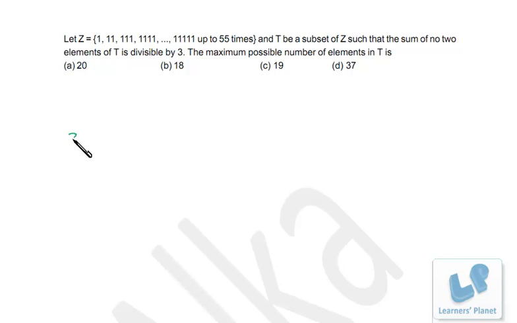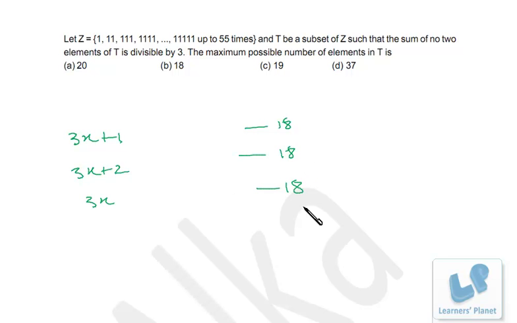Now friends, just look at the elements. The first element is of 3x plus 1 format, right? We have to avoid sums divisible by 3. The second number is 3x plus 2 format. The third number is 3x format, right? In all there are 55 numbers. First, second, third, 4, 5, 6. That means 18, 18, 18 numbers of each type will be there, right? So 18 numbers of this type, 18 of this type and 18 of this type.